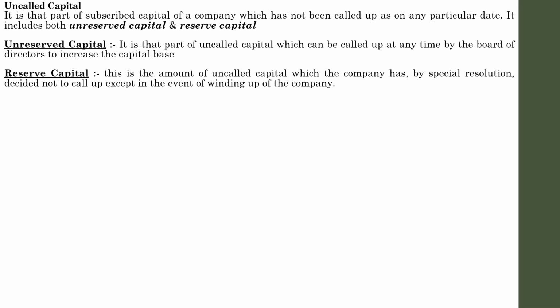So familiarize the terms unreserved capital and reserve capital. Both are part of uncalled capital.